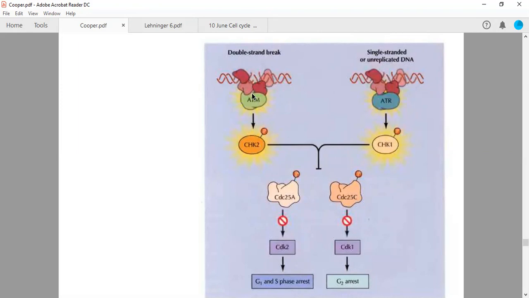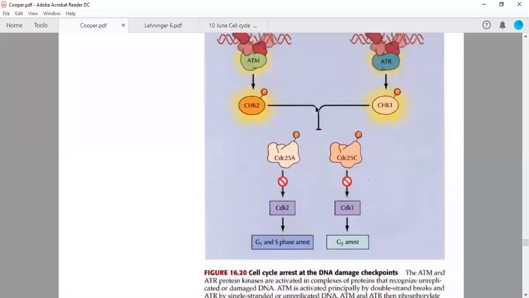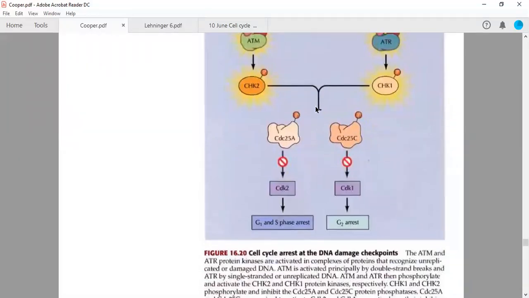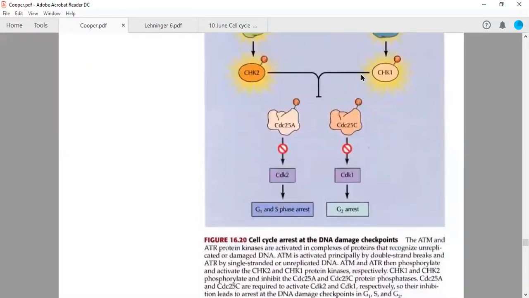Now, once these two checkpoint kinases are phosphorylated, they can simultaneously inhibit the CDC25 phosphatase family. Now, we have already discussed the two families of proteins.